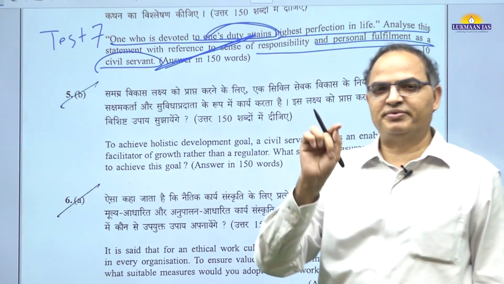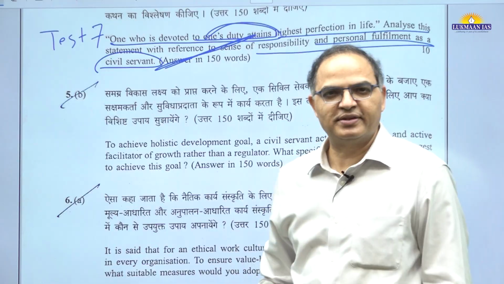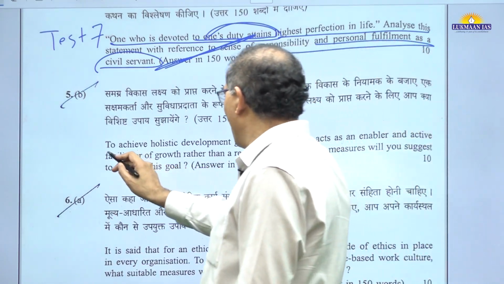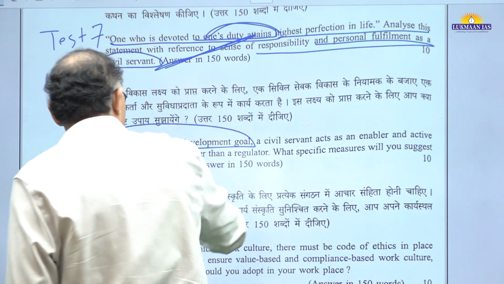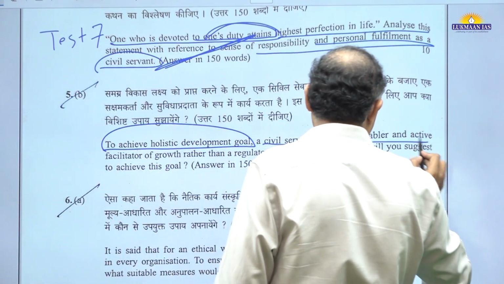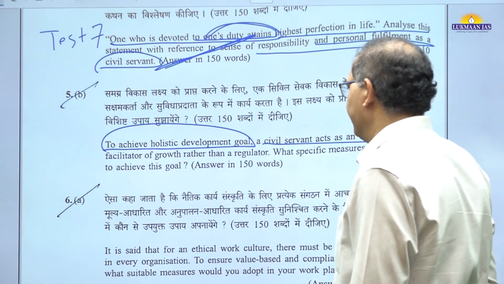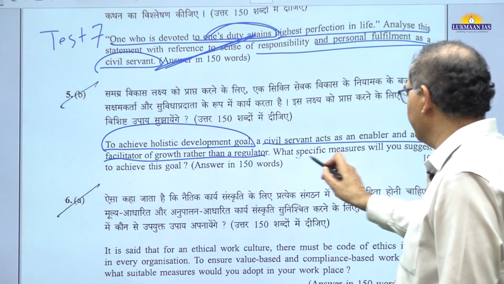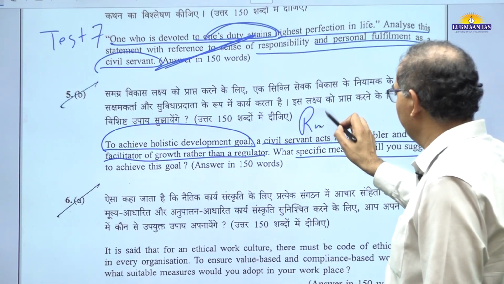So again, attempting that question may not have been difficult. This is also a doable question. Holistic development goal, all-round development, a civil servant as enabler, facilitator, not regulator, paper 2 type of language. This you can say, this is our rule to role.